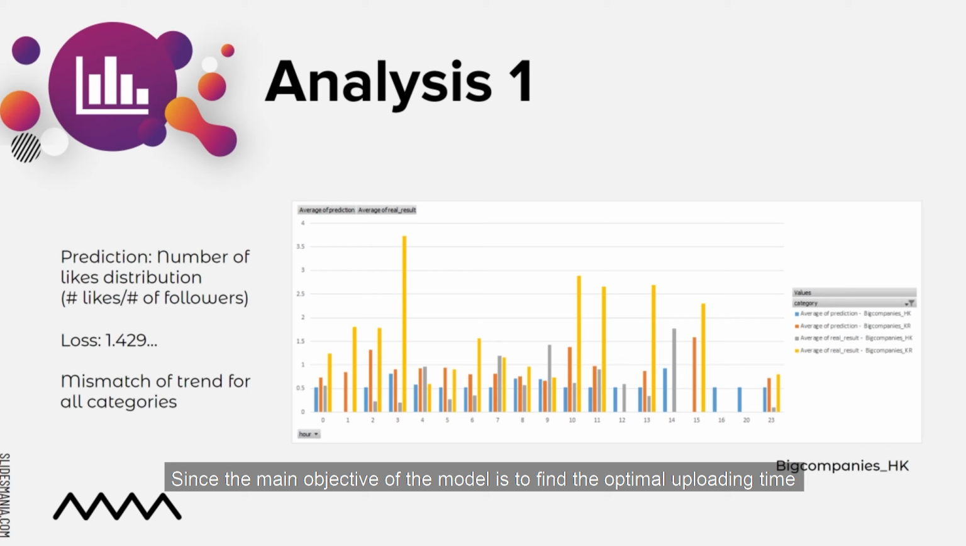Since the main objective of the model is to find the optimal uploading time of Instagram posts to maximize the number of likes, we found a mismatch in predicting the trend of good or bad uploading time. In this graph, the horizontal axis is the hour of a day, and the vertical axis is the mean difference in percentage of likes. Gray and yellow bars are the real result of uploading time, while blue and orange bars are the predictions. For example, we expect the tallest yellow bars should have the tallest orange bars, which implies that the prediction knows what time would be the optimal uploading hour. However, the model is not predicting trends well for all 12 categories.